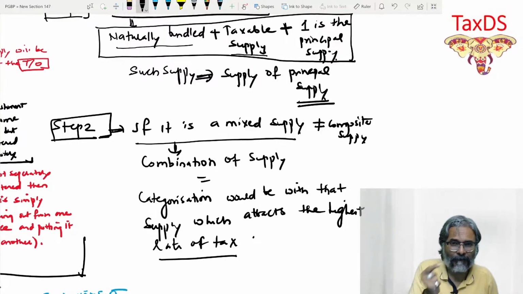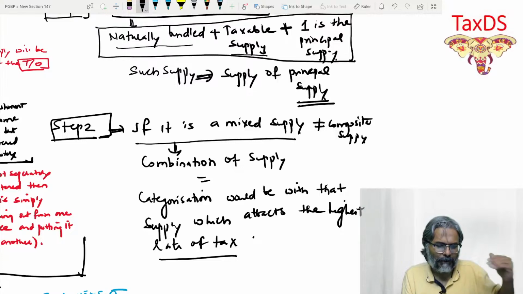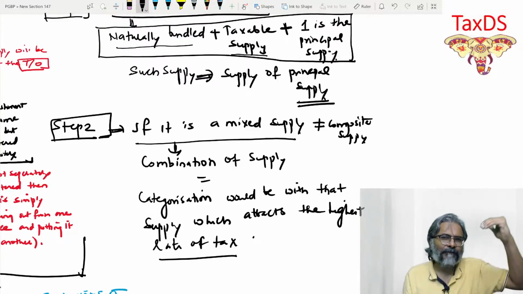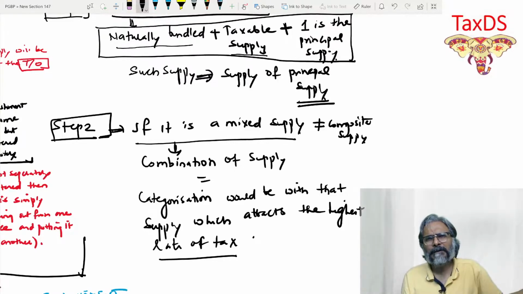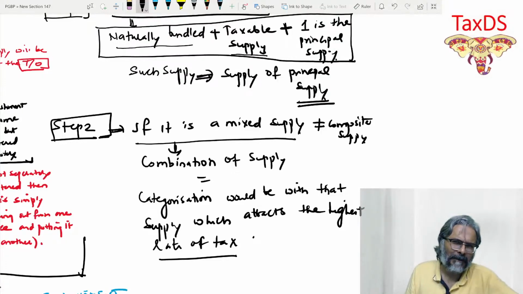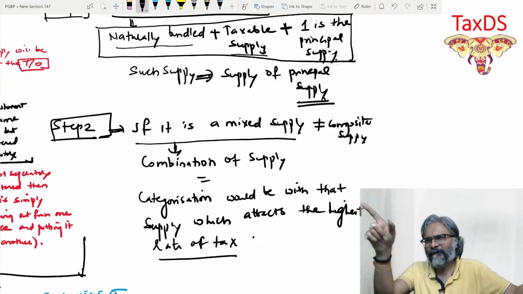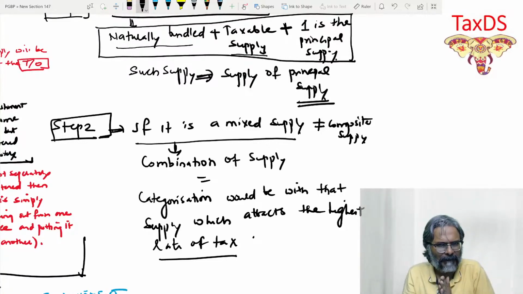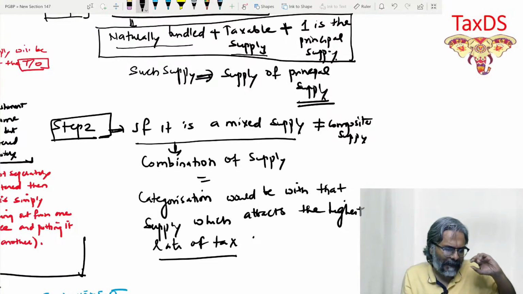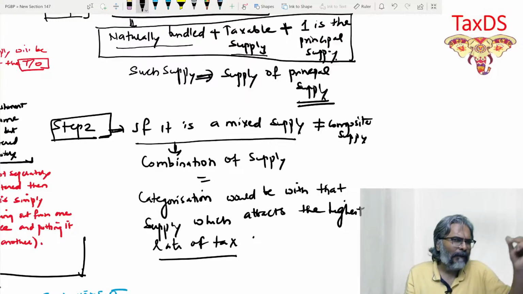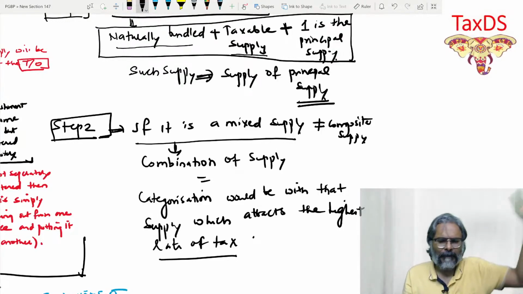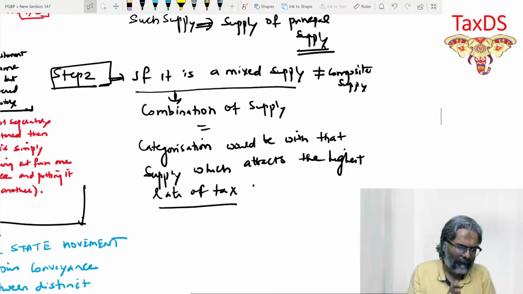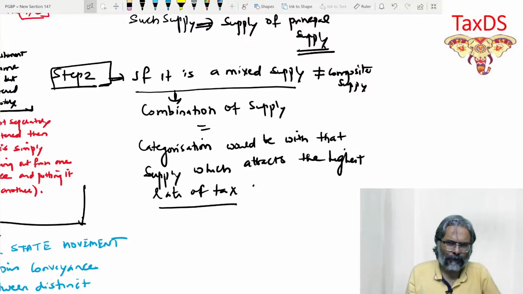And if it is a case of a mixed supply, in that situation, whatever is the highest rate of GST which is applicable, obviously the rate of GST would be on that snacks item, because there is no rate of GST so far as alcoholic liquor for human consumption is concerned. So that is the reason why on that particular taxable item, whatever is the applicable rate, that applicable rate only would be made applicable.